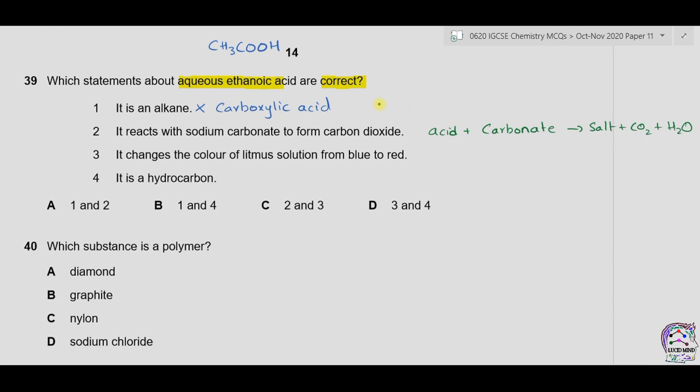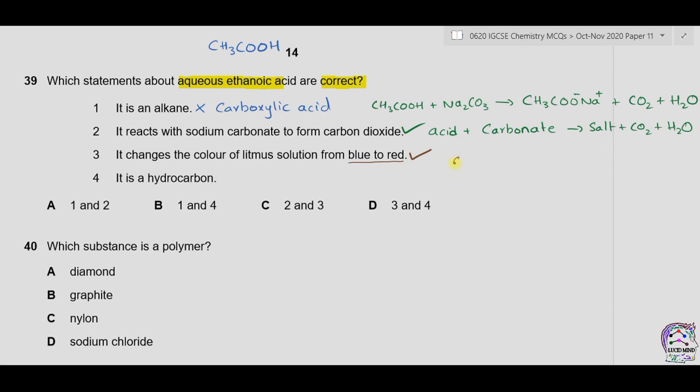For example, ethanoic acid will react like this, plus sodium carbonate. It will form the sodium salt of the carboxylic acid along with CO2 and H2O. So 2 is correct. 3. It changes the color of litmus solution from blue to red.